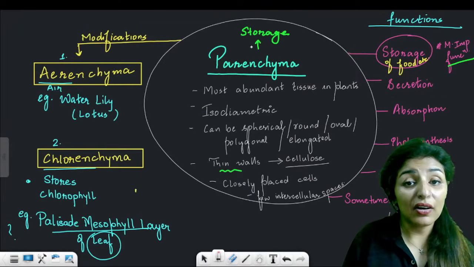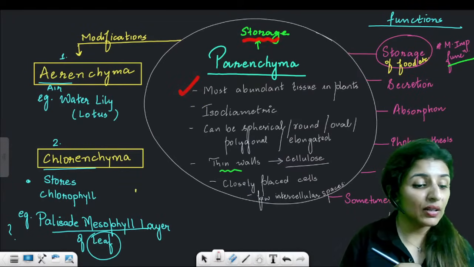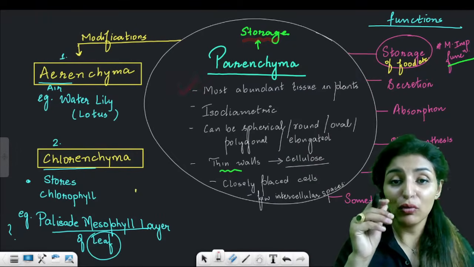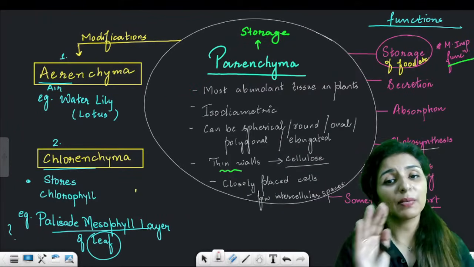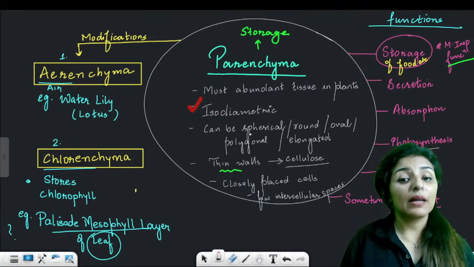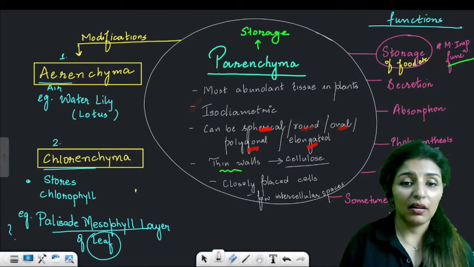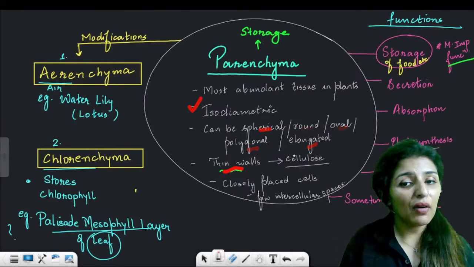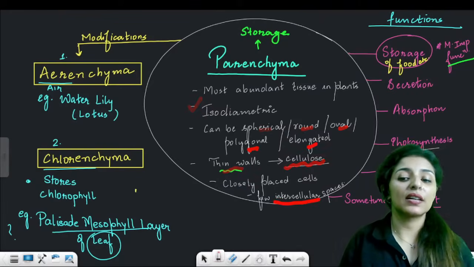The main function of parenchyma is storage. Now, this is the most abundant tissue in the plant. Like animals have the most abundant tissue as connective tissue, for plants, the most abundant tissue is parenchyma. Then, isodiametric cells can be spherical, round, oval, polygonal, or elongated. They have thin walls made up of cellulose, and they are closely packed cells with few intercellular spaces.